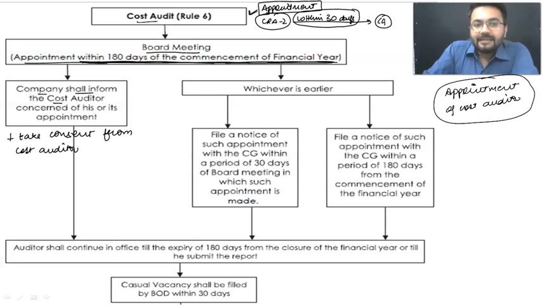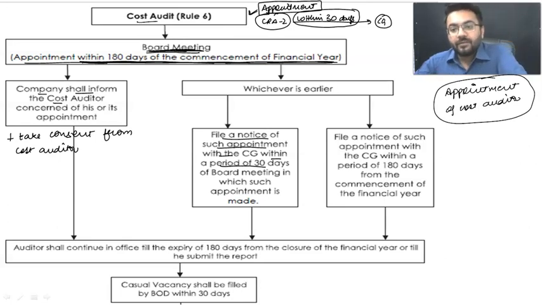Now, as the company said, in the board meeting you are going to appoint, so that means within a period of 180 days, you are going to file a notice of appointment with the central government within 30 days. Now the next question arises: how are we going to appoint the cost auditor?